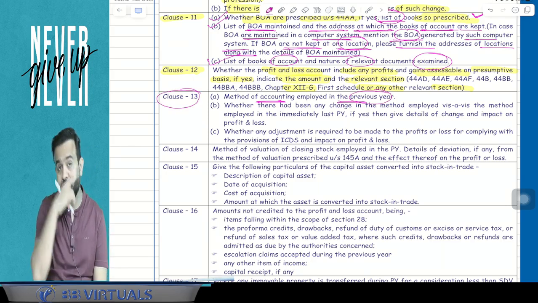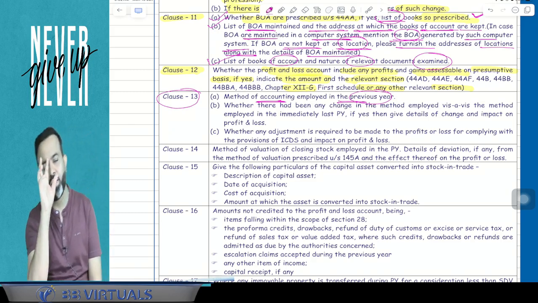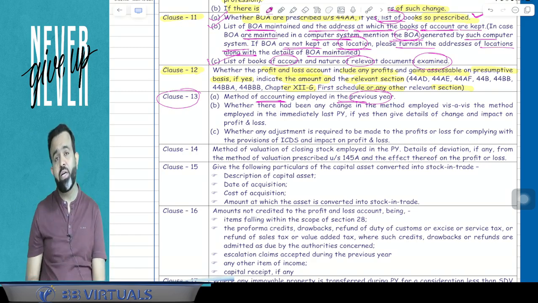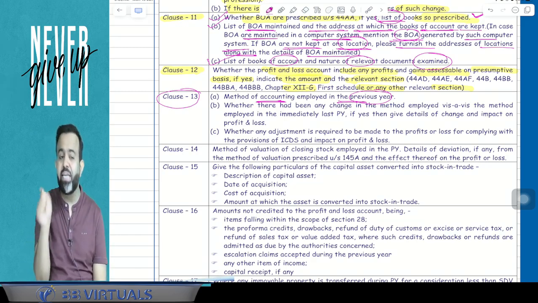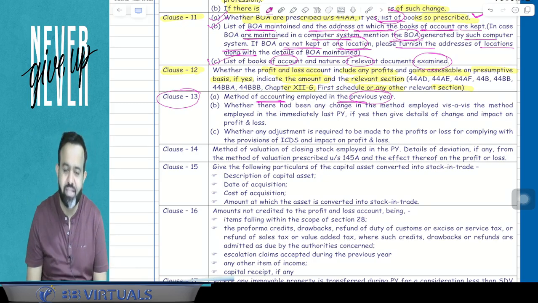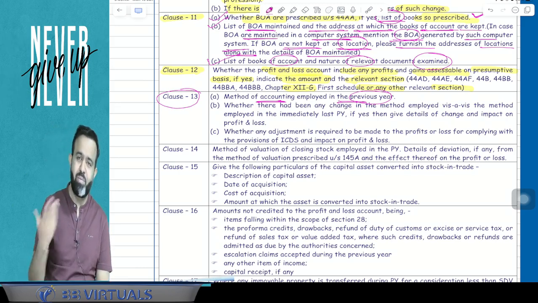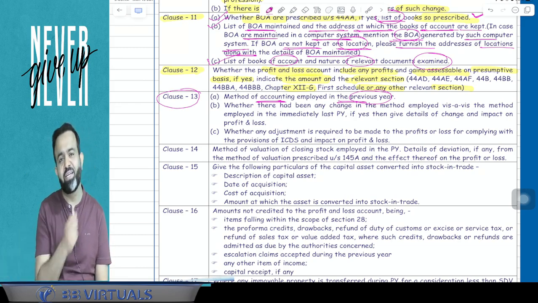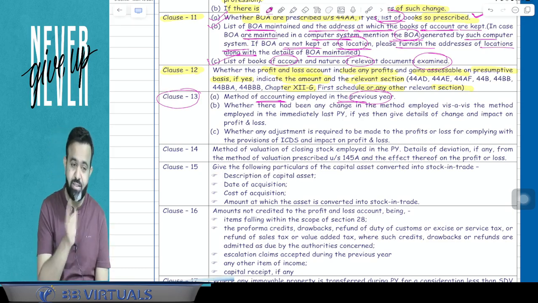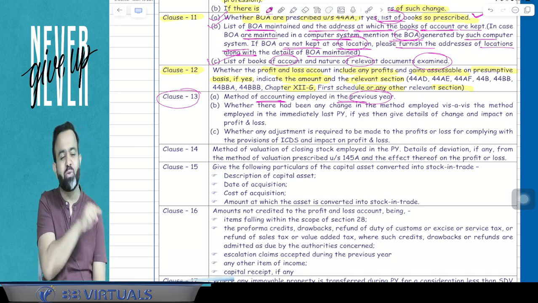So clause number 13 is related to the method of accounting. And guys, the method of accounting in clause number 13 means cash method or mercantile method. Also the chartered accountant reports whether there is any change in the method of accounting or not. There may be a possibility, now: last year the assessee followed the cash system, in the current year the assessee is following the mercantile system. And there may be vice versa, last year mercantile system, current year cash system. So here, if there is any change in the method of accounting, then it has to be mentioned. And guys, due to that change, what is the change in the profit also, the chartered accountant